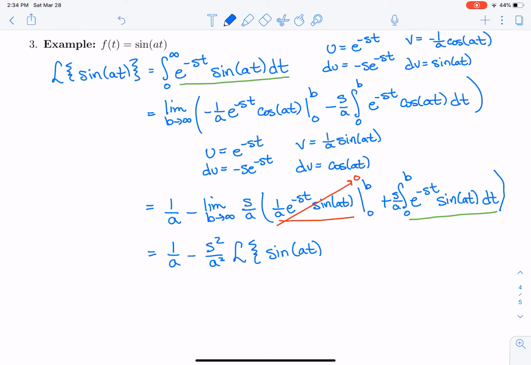Since we have the limit as b goes to infinity there. So the Laplace transform of sine of at is equal to 1 over a minus s squared over a squared times the Laplace transform of sine of at. Of course, we're assuming here that s is bigger than 0. So in fact, I'll just need to solve for the Laplace transform of sine of at.